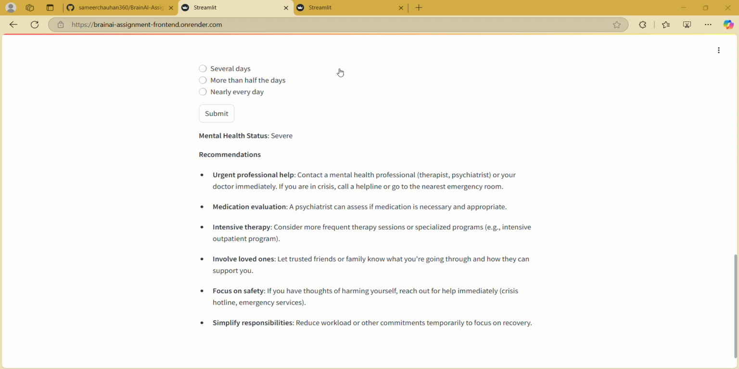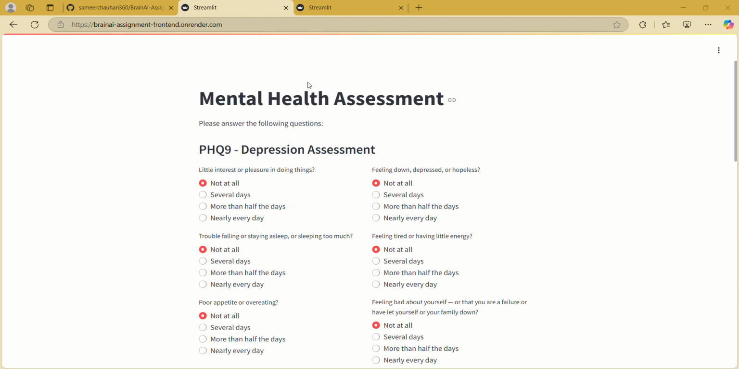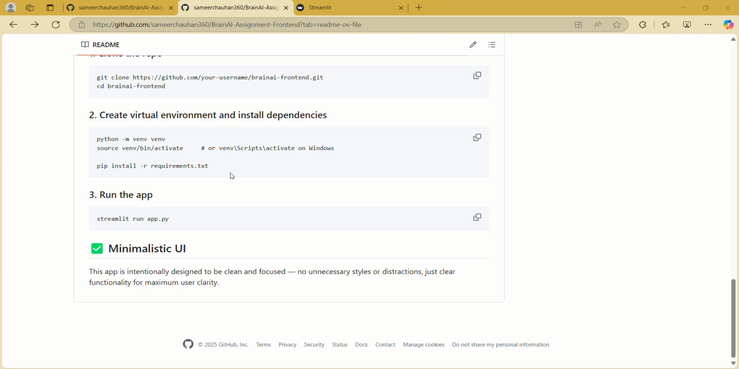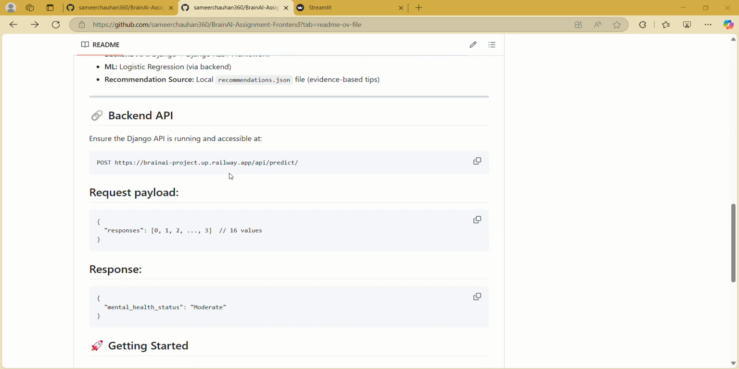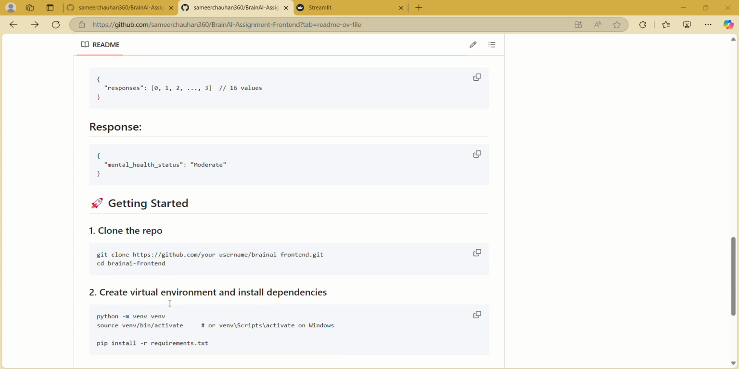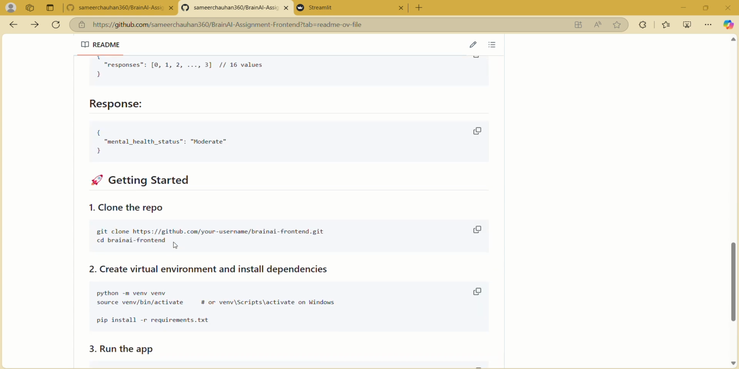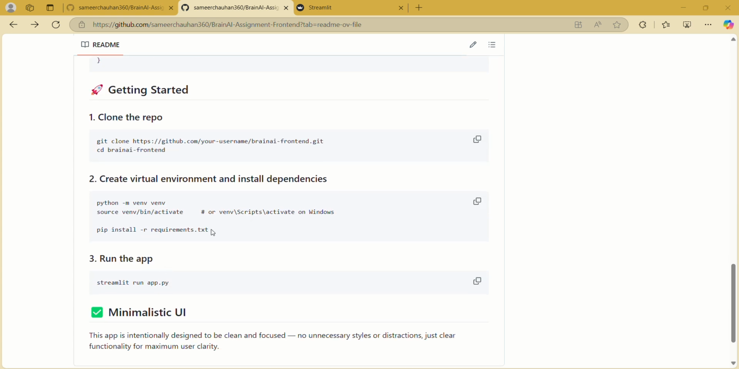And in order to run this API locally, you can clone it by pasting this link in a terminal. And thank you.